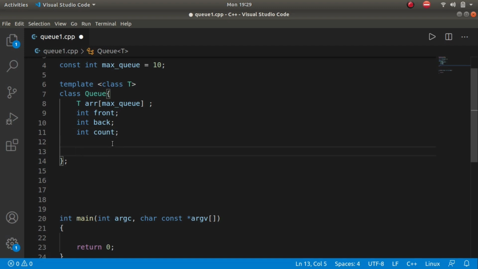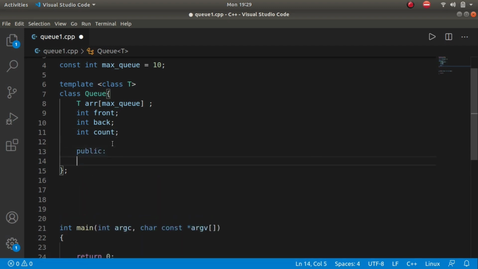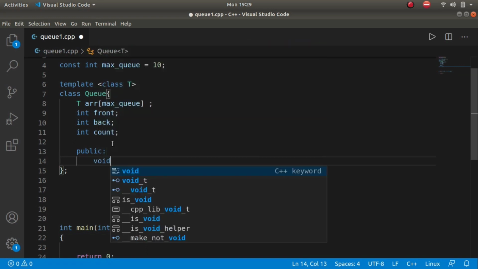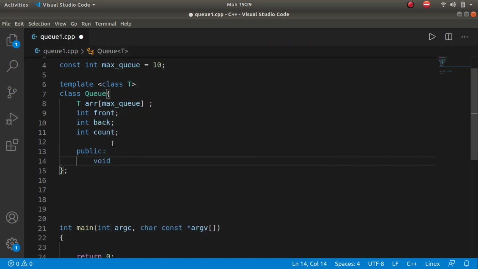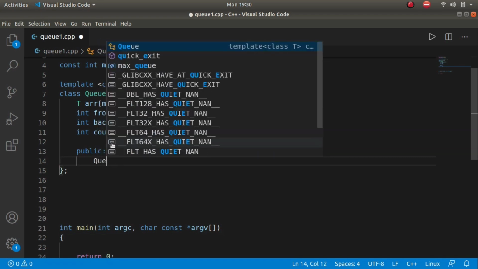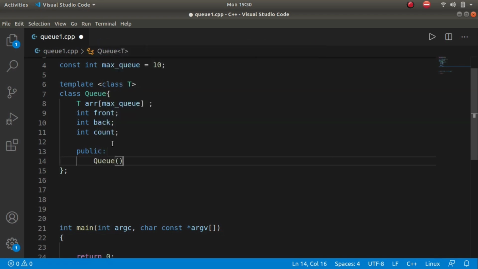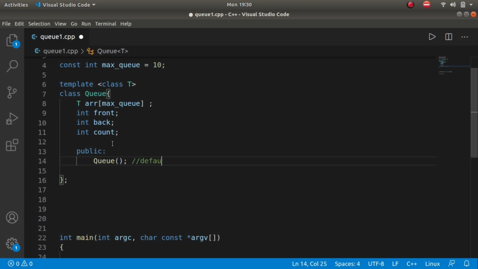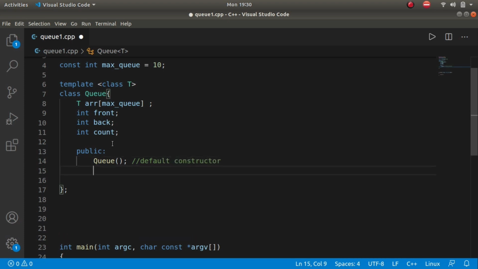After that, we have some public fields, or I may say public functions. The very first one is the queue, that is a default constructor. Let's name it default constructor.